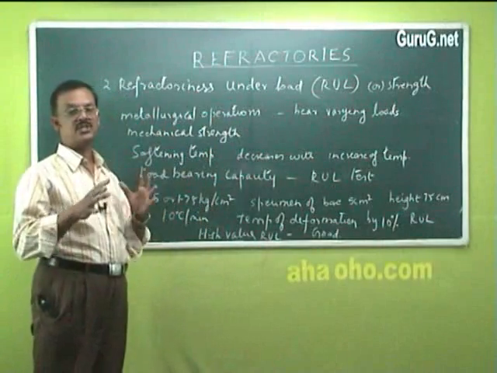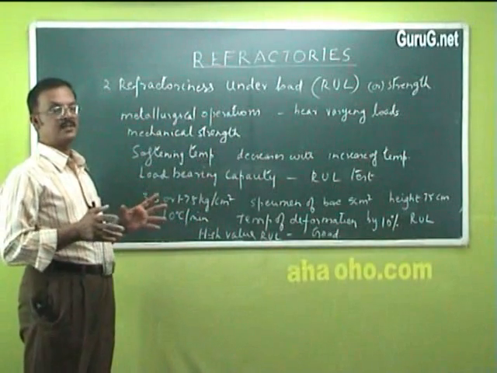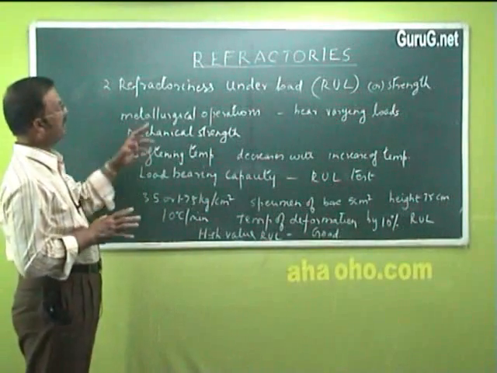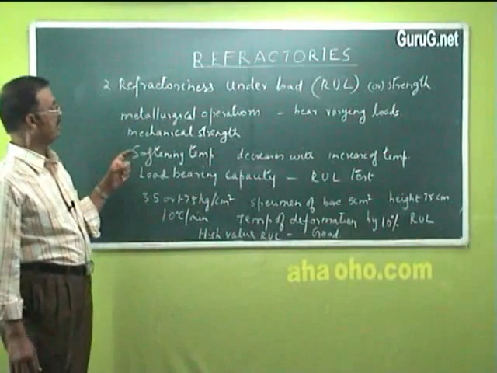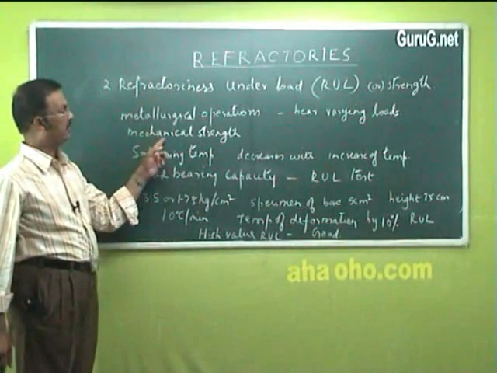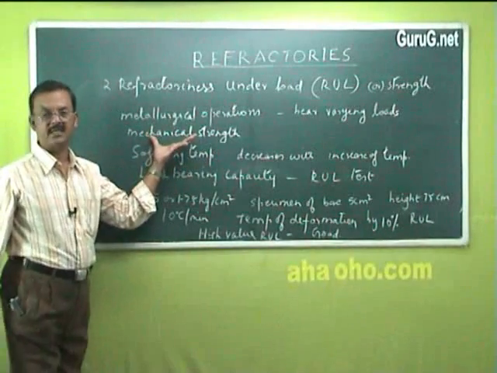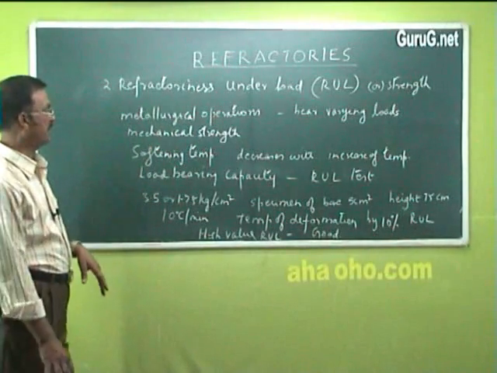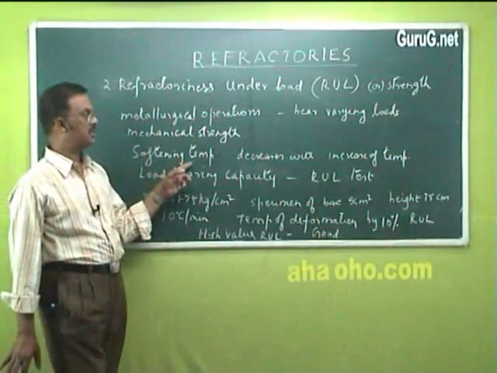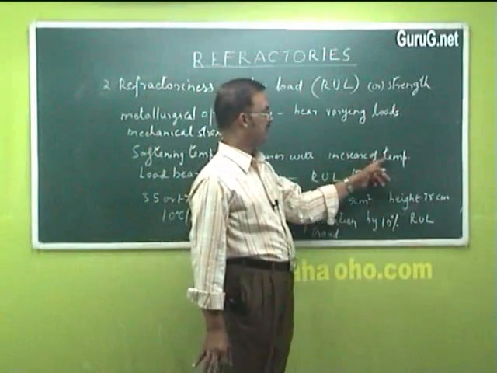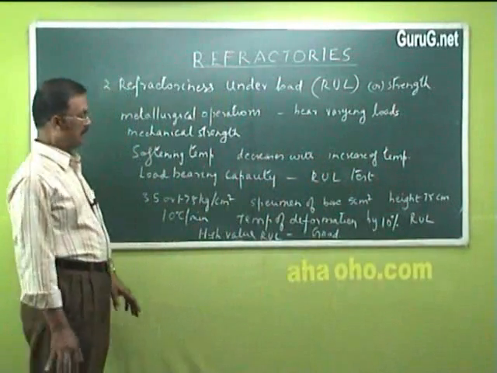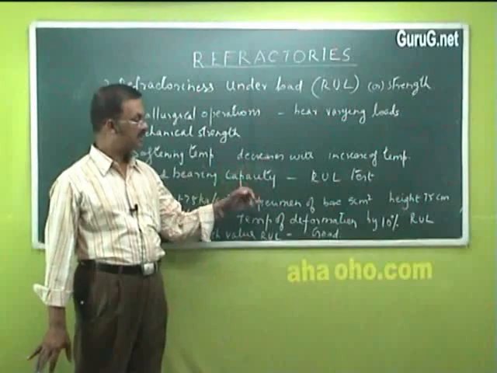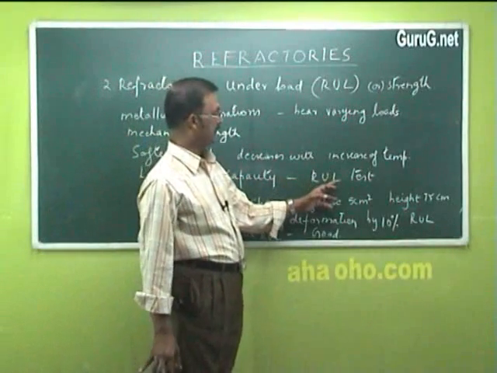That is, the loads will change at high operating temperatures, and this should not in any way affect the refractories. So these should have very good mechanical strength. Only when they have very high mechanical strength, they will be able to withstand the varying loads. In general, the softening temperature decreases with increase of load. So this load bearing capacity of a refractory can be determined by the RUL test.